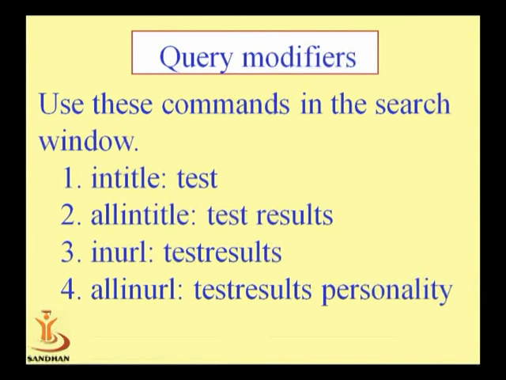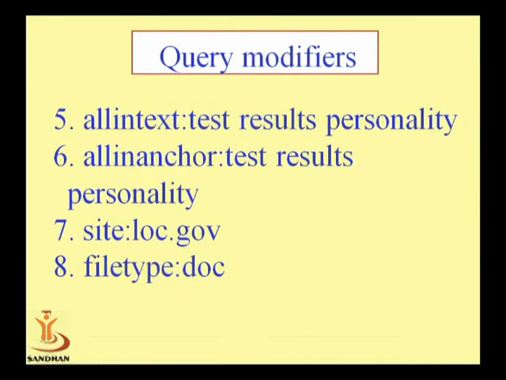Now, query modifiers use commands in the search window. Means when we search on Google, at that time we have a number of commands, like in title. Over here there is an example, test. Then all in title, that is test result, then in URL, that is test result, then the fourth one is all in URL, that is test result personality, then all in text, that is test result personality, all in anchor test result personality, then like site.